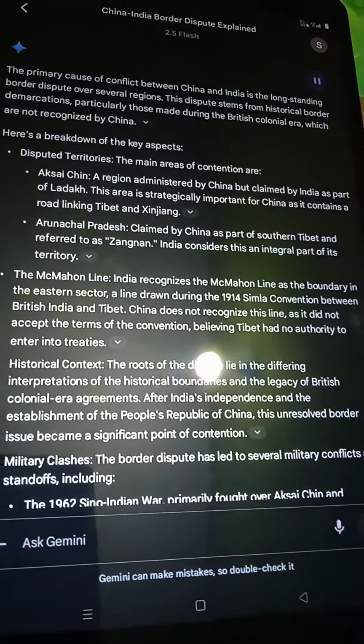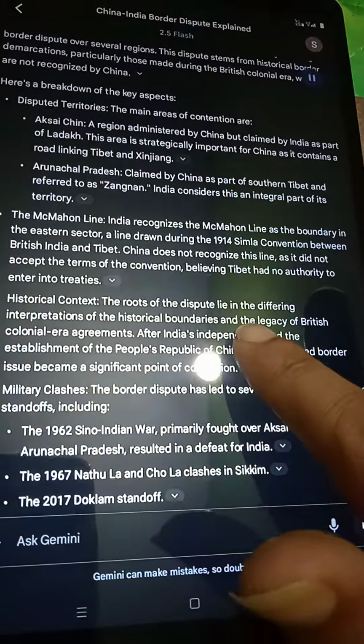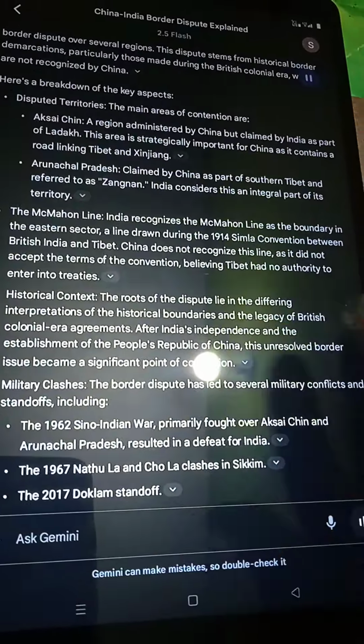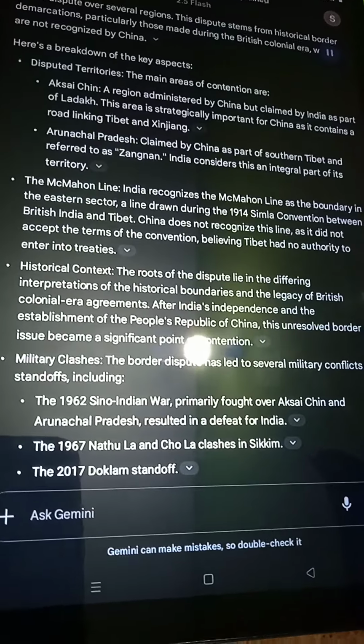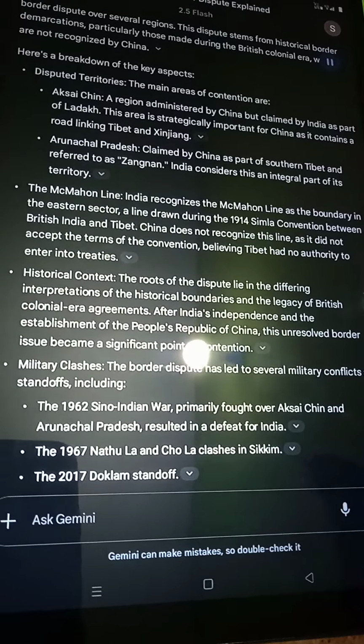part of Ladakh. This area is strategically important for China as it contains a road linking Tibet and Xinjiang. Arunachal Pradesh, claimed by China as part of southern Tibet and referred to as Zhangnan. India considers this an integral part of its territory.